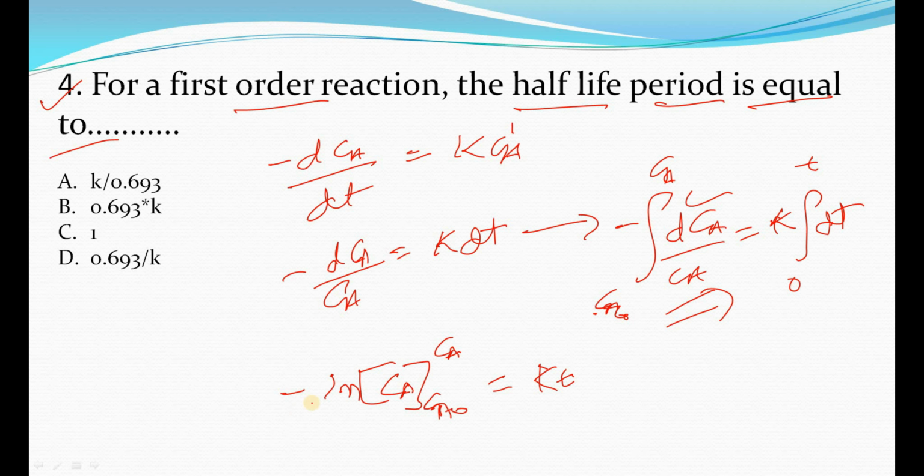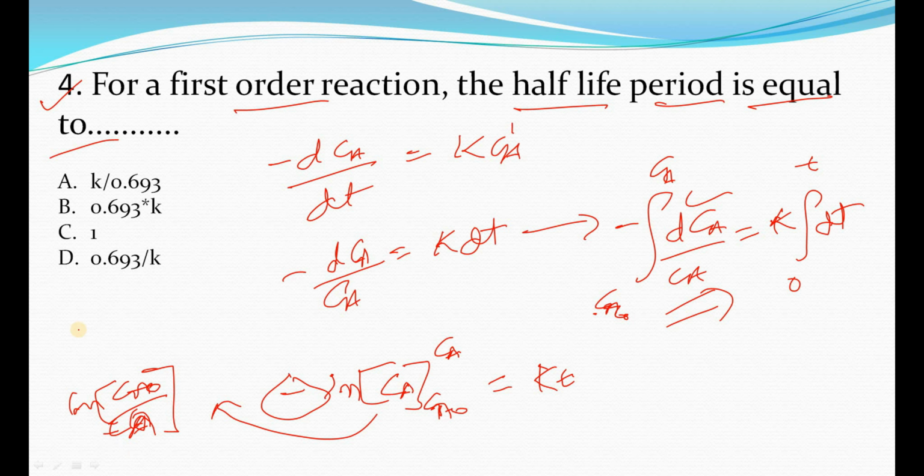Now you can see here this is minus ln Ca naught to Ca, right? And here is the minus sign. So what can I write this equation as? I can write it as ln Ca naught by Ca, right? Why? Because when I express this, it will become ln Ca minus Ca naught. When I multiply this minus sign into the bracket, it will become Ca naught minus Ca, okay? And due to the property of logarithm, it will become ln Ca naught by Ca, okay?